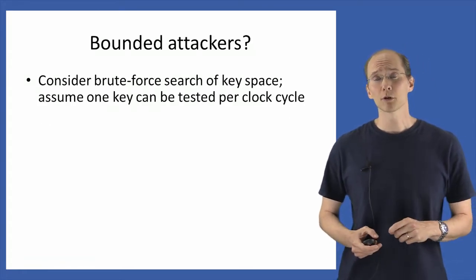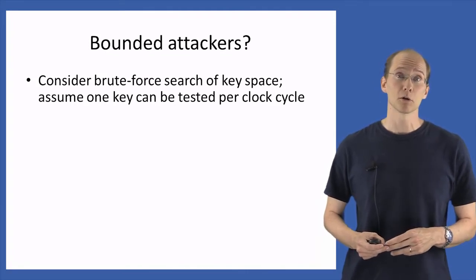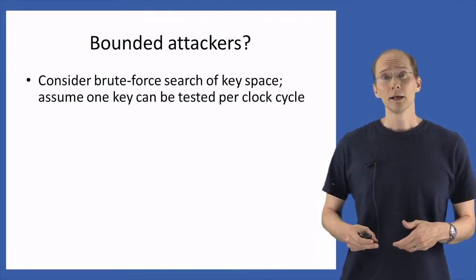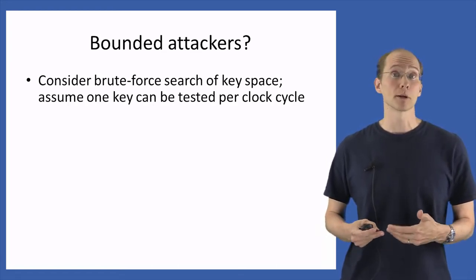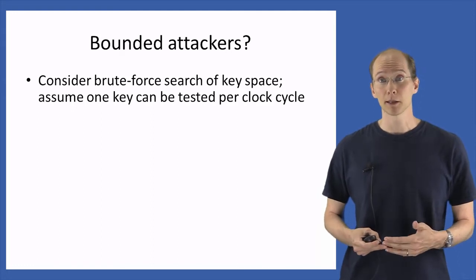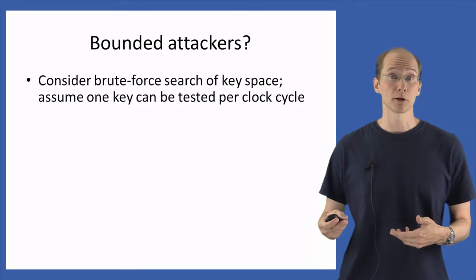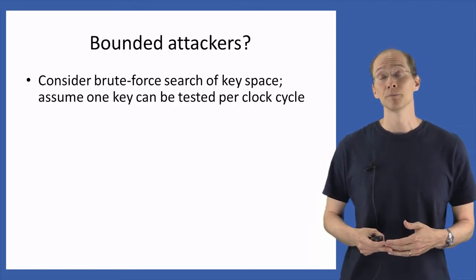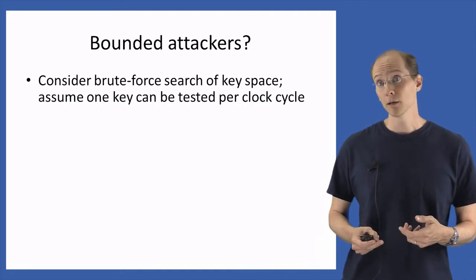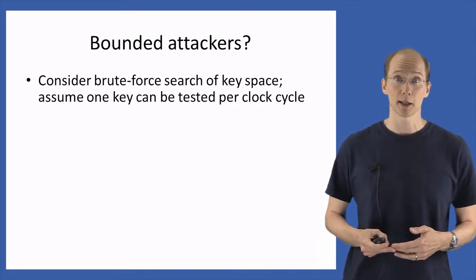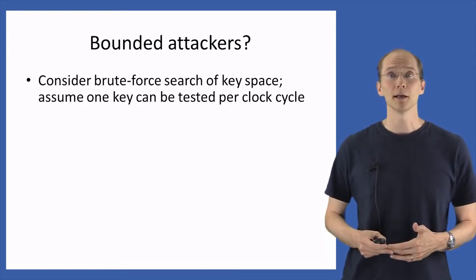What about the restriction to looking only at attackers with bounded computational resources? Well, to get a sense of the kind of attackers we're going to consider, let's look at an attacker who performs a brute force search over the key space, that is, trying each key in the key space one by one, decrypting some observed ciphertext with each possible key. And let's make the assumption that the attacker can test one key per clock cycle of the underlying processor. This is actually an overly optimistic assumption, but we'll make it for simplicity in our calculation.